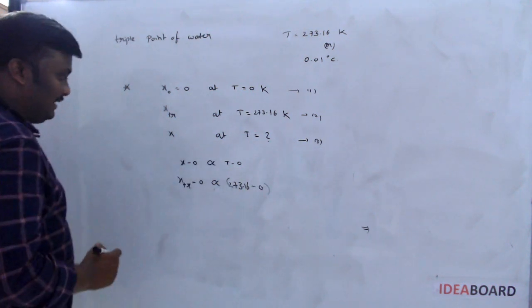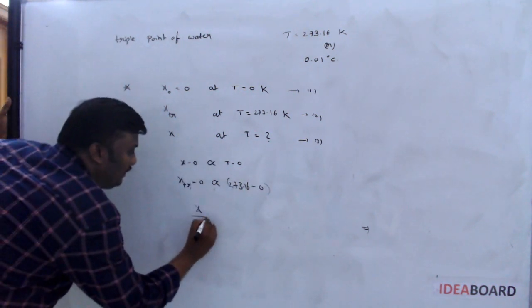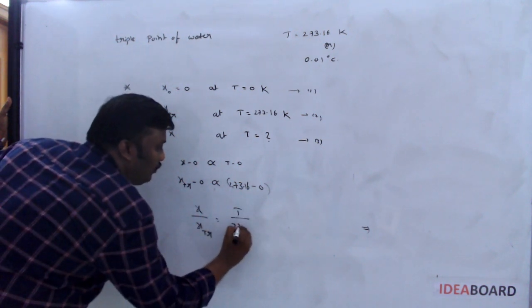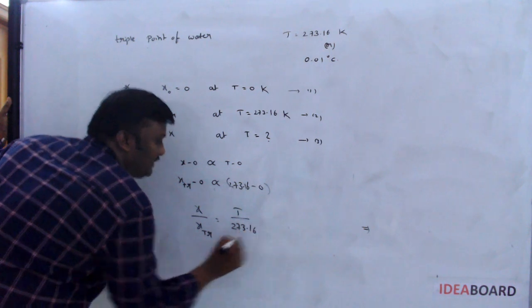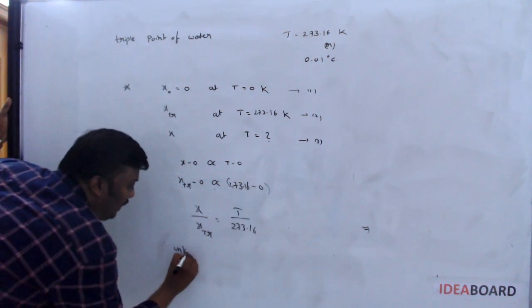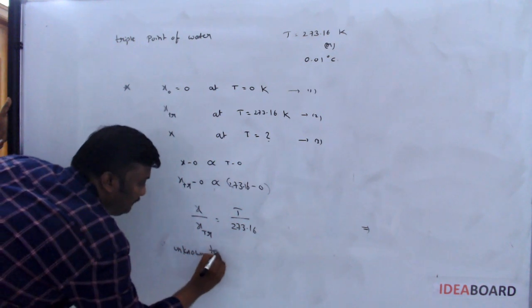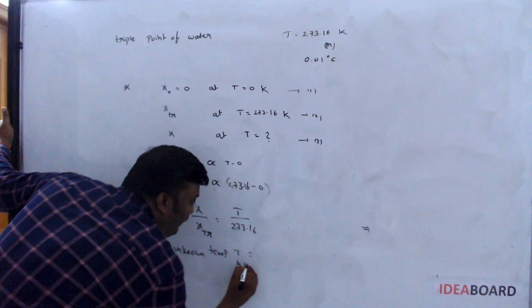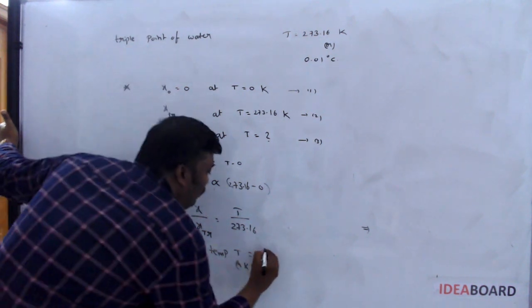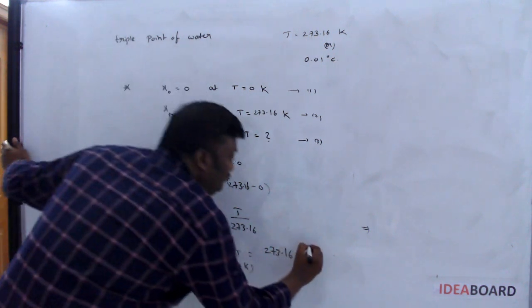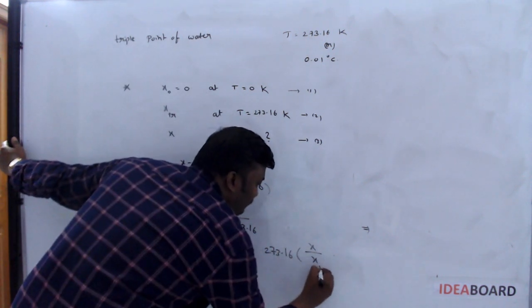Divide those two equations. Then x by xtr is equal to T by 273.16. So I want the unknown temperature now. The unknown temperature capital T, which must be in Kelvin, is equal to 273.16 into x by xtr.